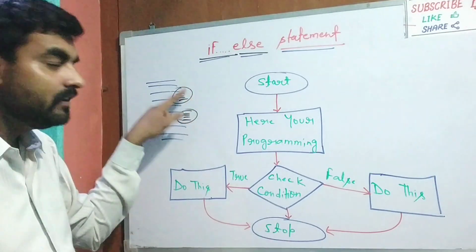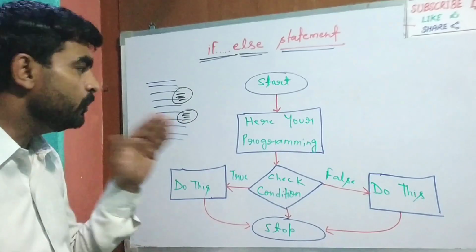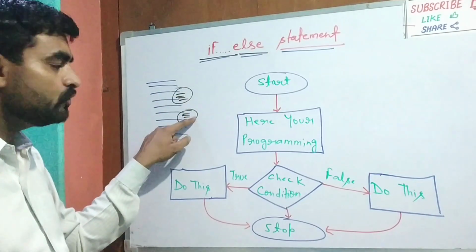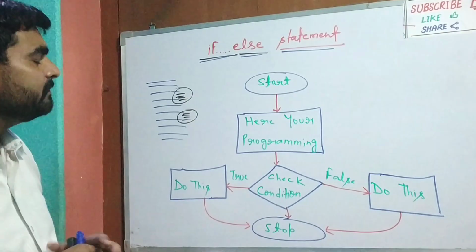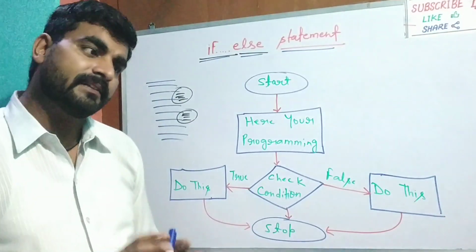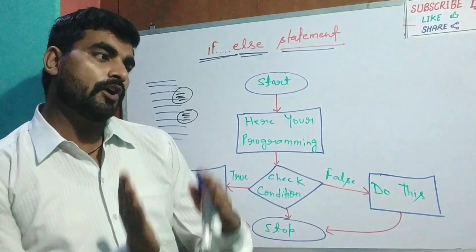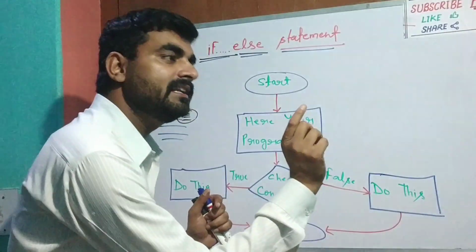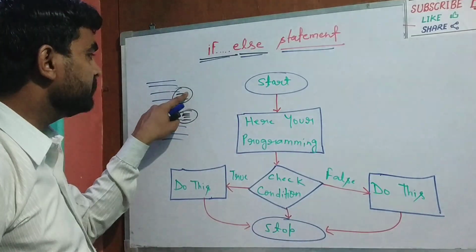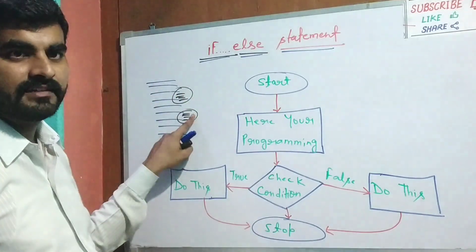If he or she says no, provide that information. Among these two, only one statement will execute, and that execution will be based on the condition of whether the person belongs to the handicap category or not. If he belongs, perform this task, otherwise perform that task.